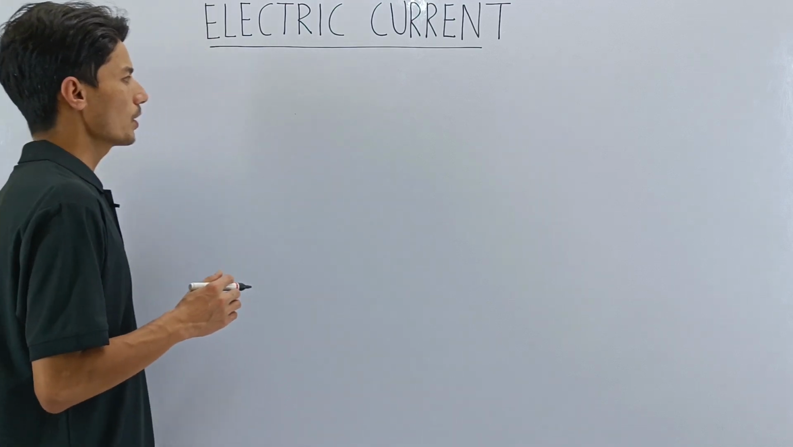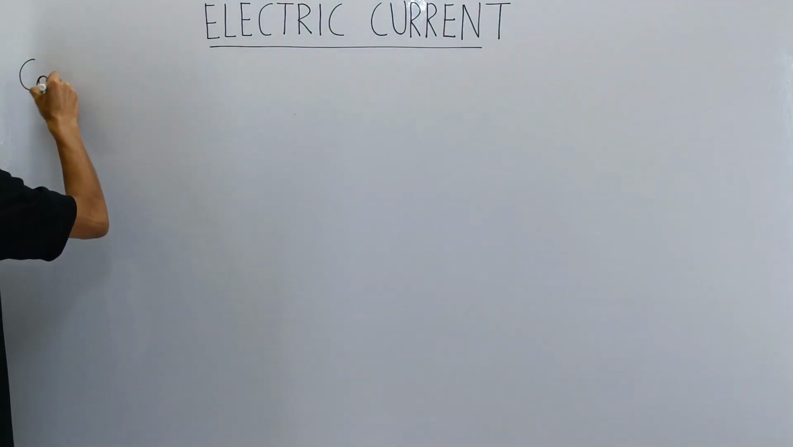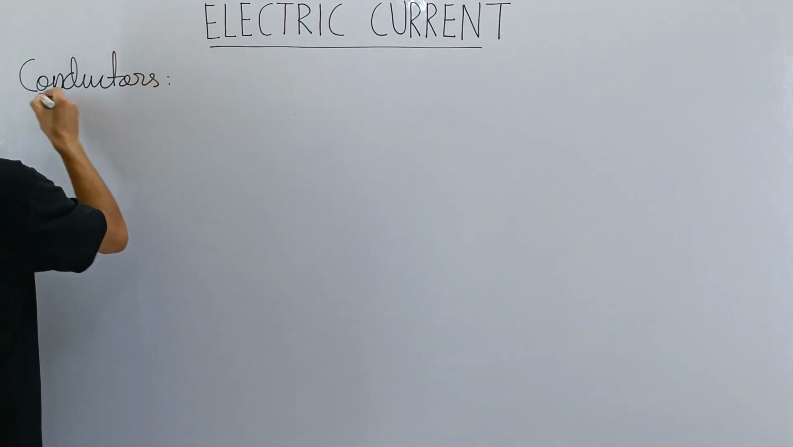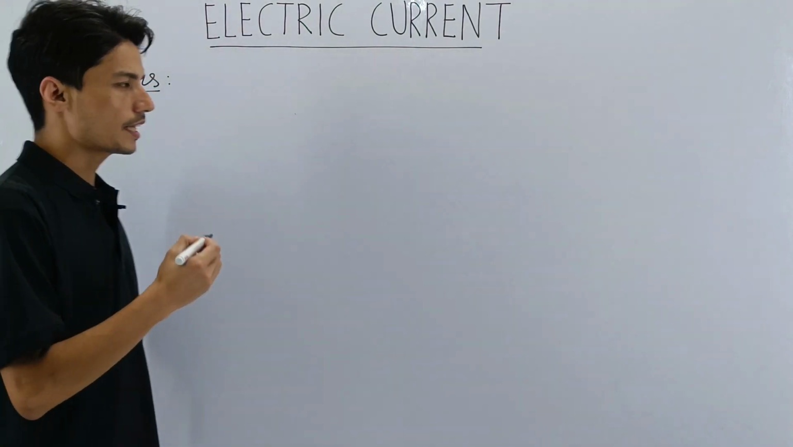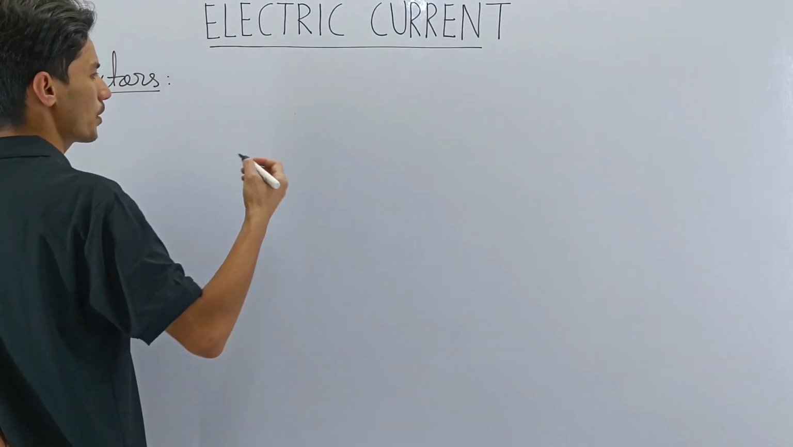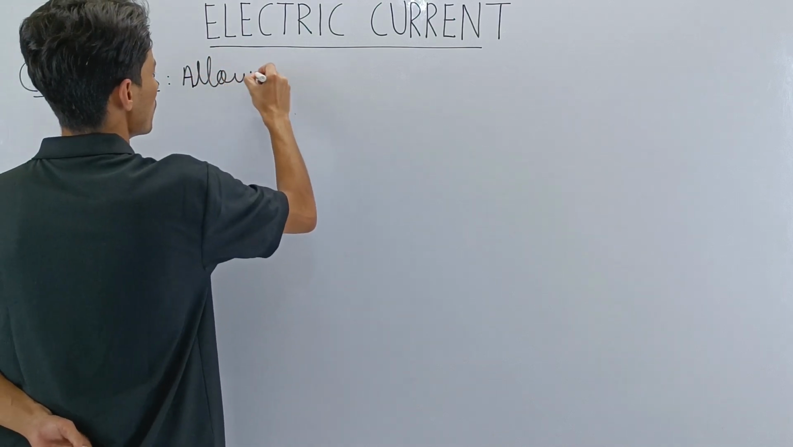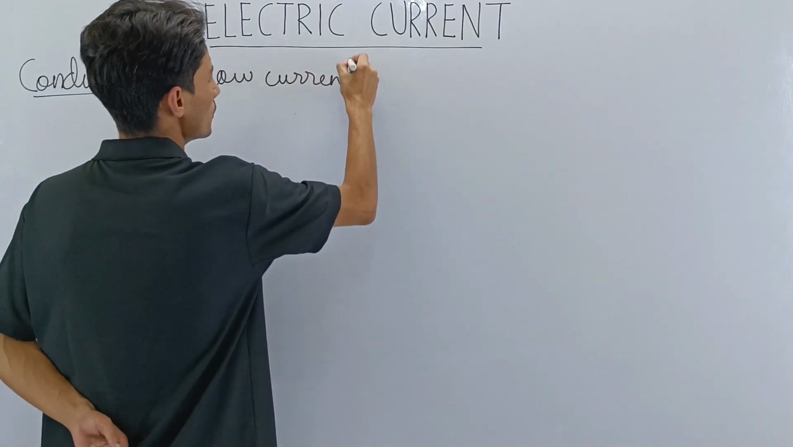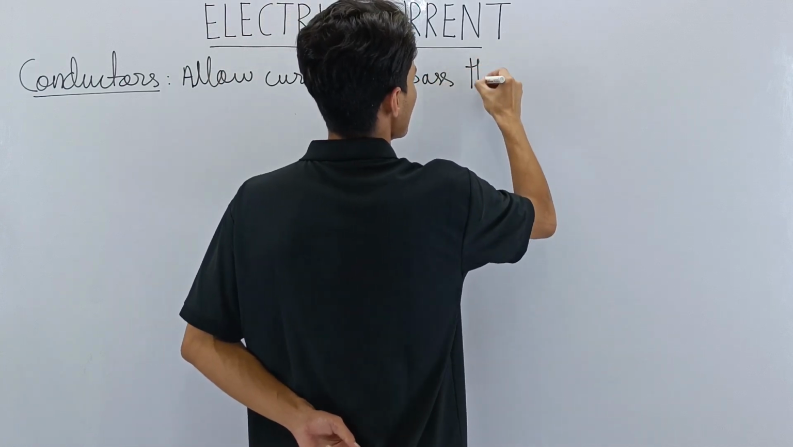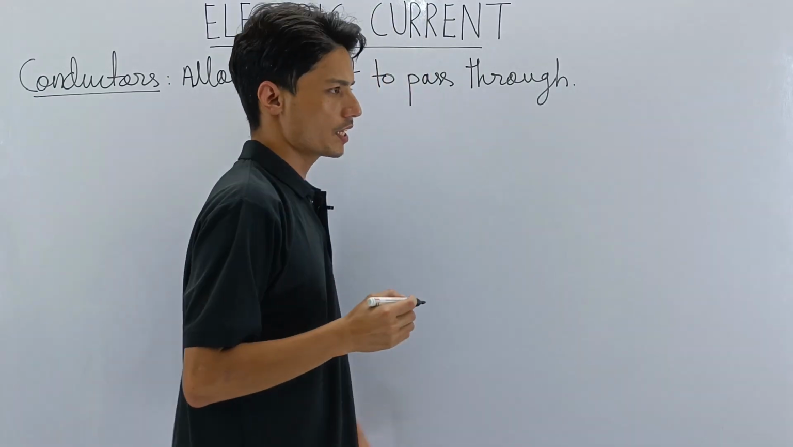So what are conductors? Let us first define what conductors are. Like I said, my dear students, please take down the notes. Conductors are those substances which allow current to pass through.